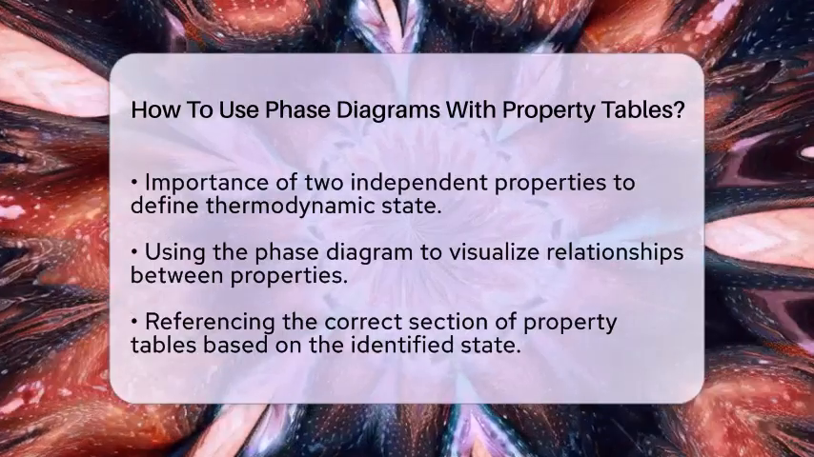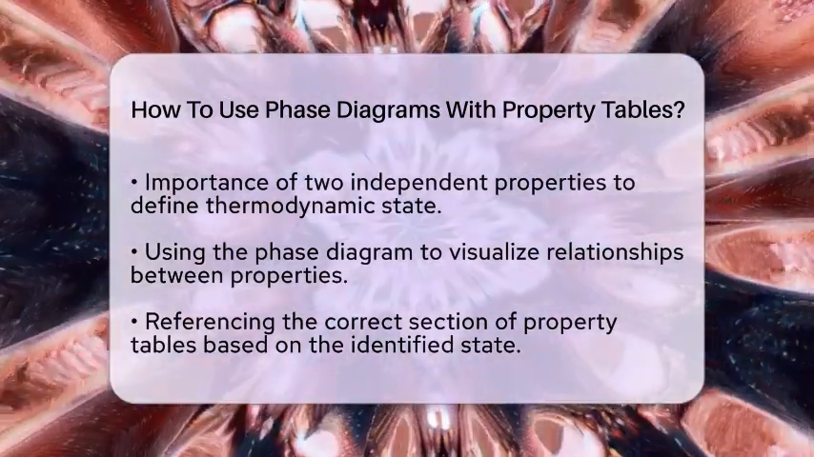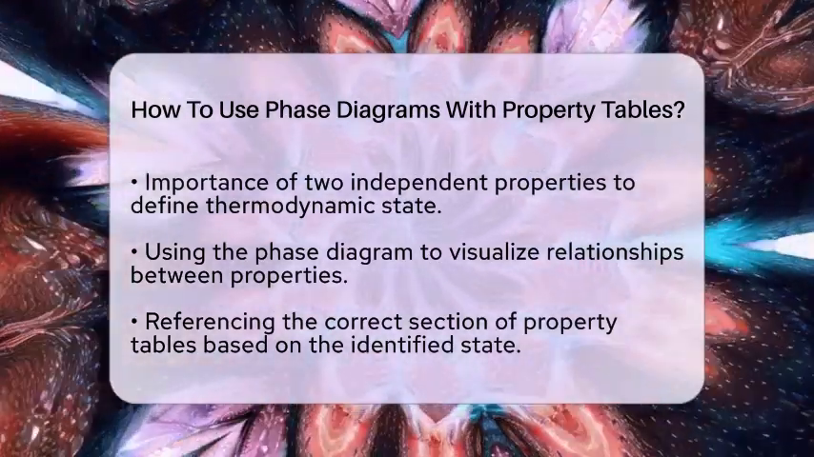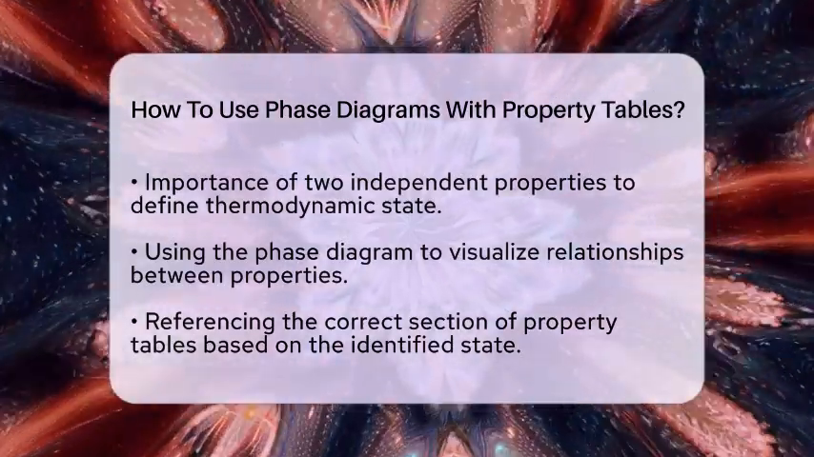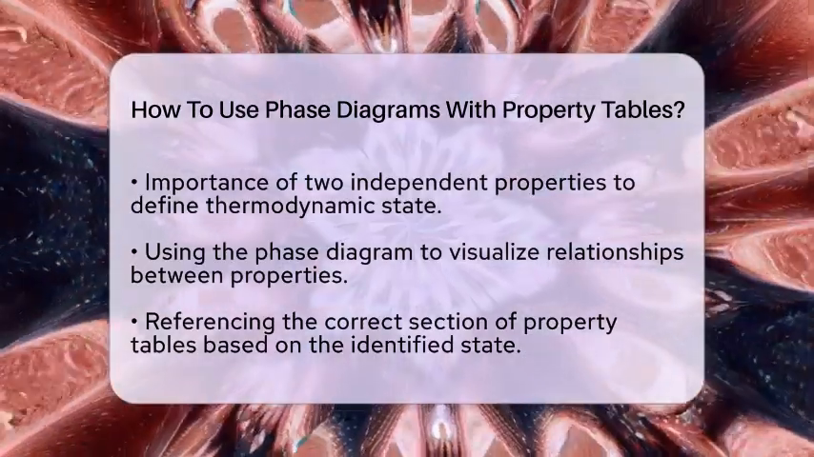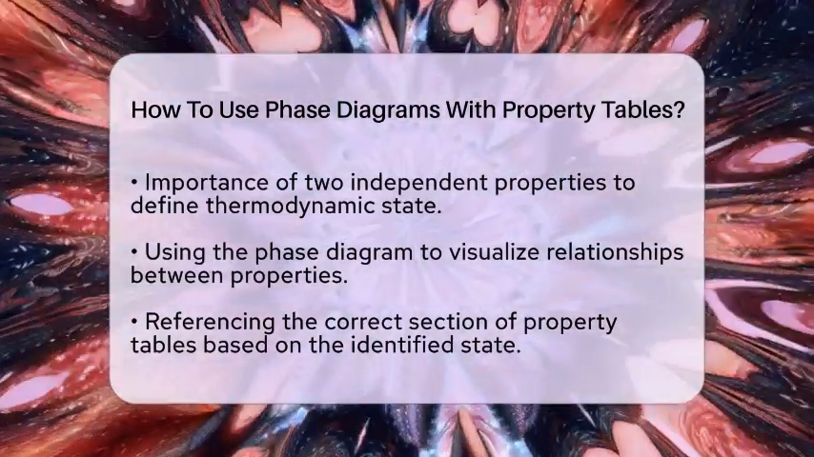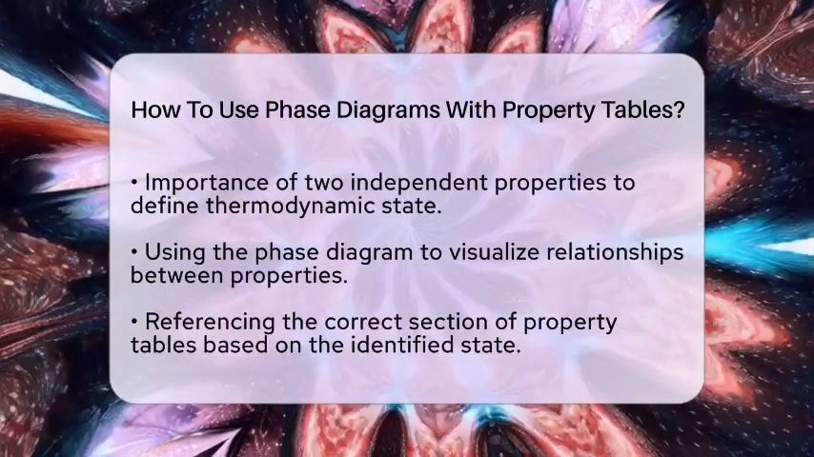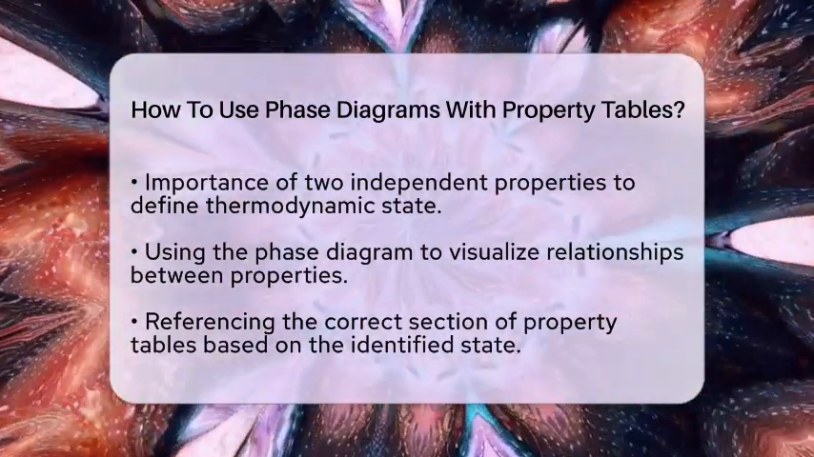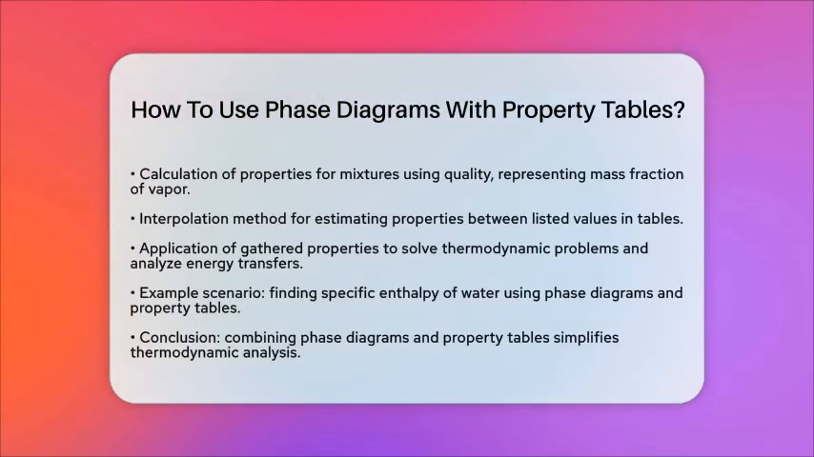Sometimes, the exact condition may fall between listed values in the property tables. In such cases, you can interpolate linearly between the closest entries to estimate the property you need. Finally, apply the properties you have gathered to solve thermodynamic problems. With the correct values from the tables, you can analyze energy transfers, work done, efficiency, or other important parameters related to thermodynamic cycles or processes.